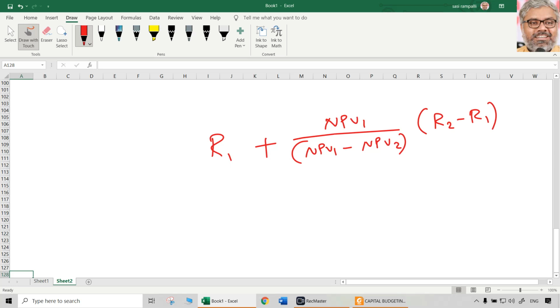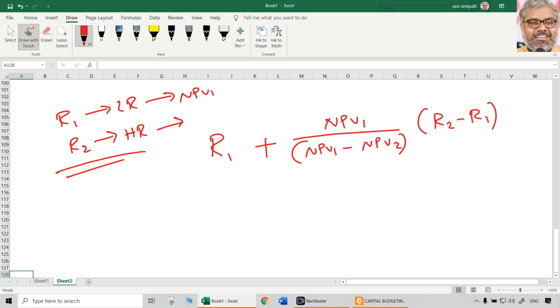So whatever two rates you take, R1 the lower rate, R2 the higher rate, you can apply this formula. Of course, at R1, whatever NPV you calculated is NPV1. At R2, whatever you calculated is called NPV2. So any two different rates you take, any means any, your answer will be almost correct.